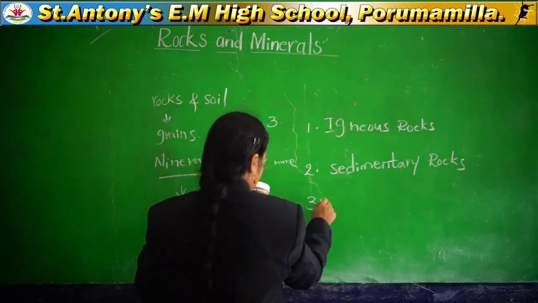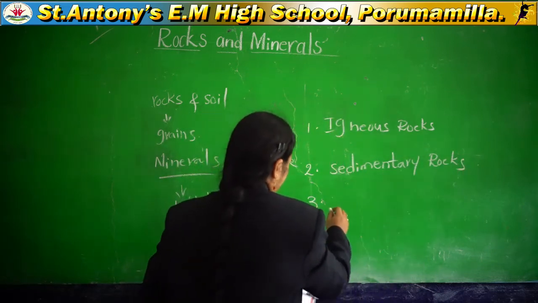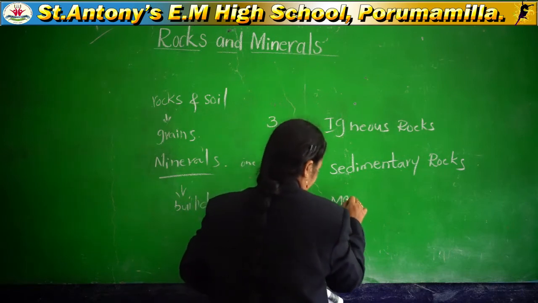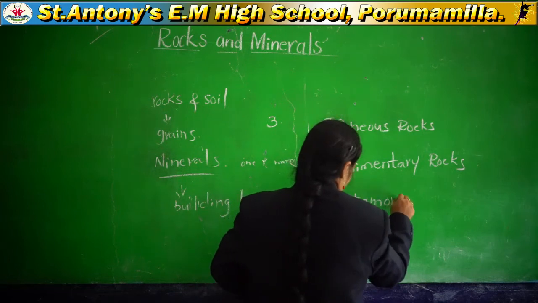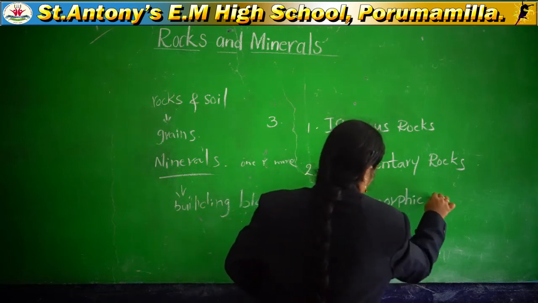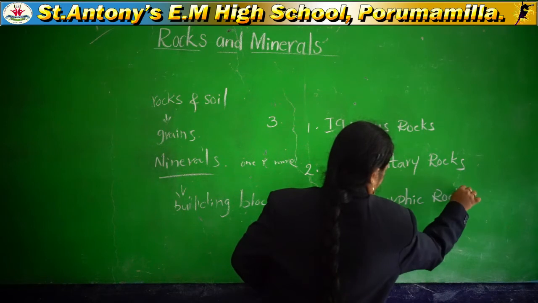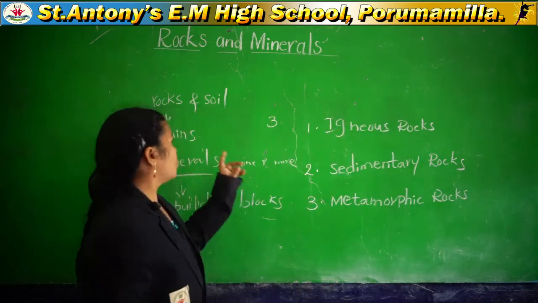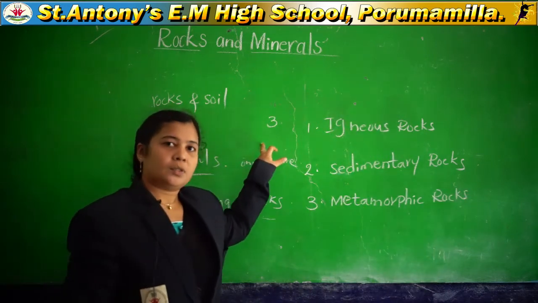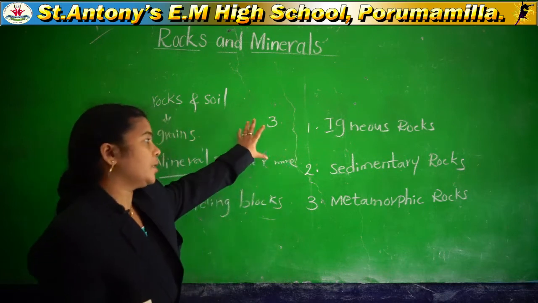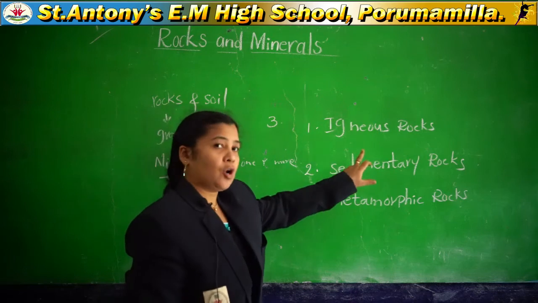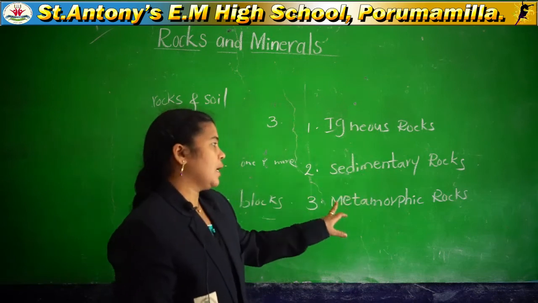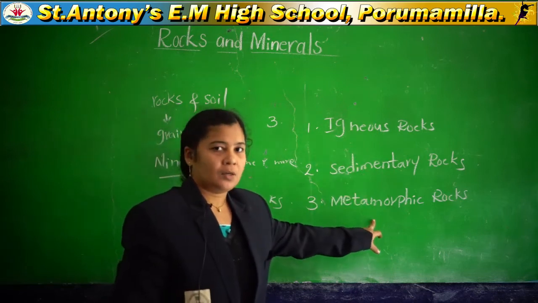The third one is metamorphic rocks. So, on the basis of formation, rocks are divided into three types: igneous rocks, sedimentary rocks and metamorphic rocks.